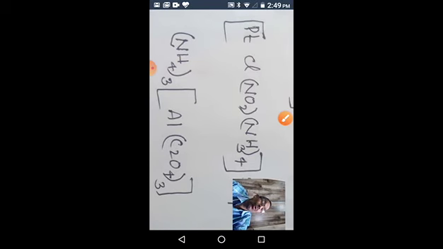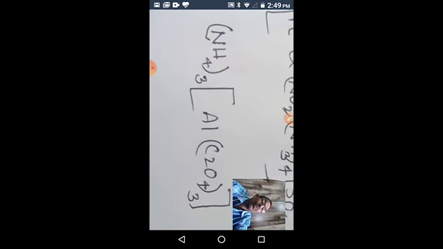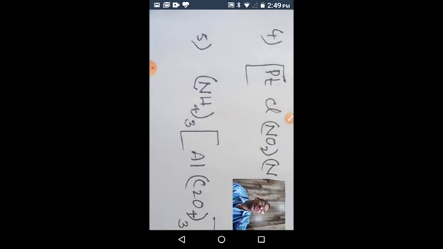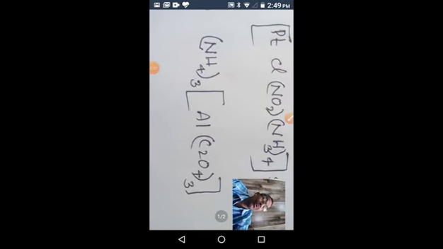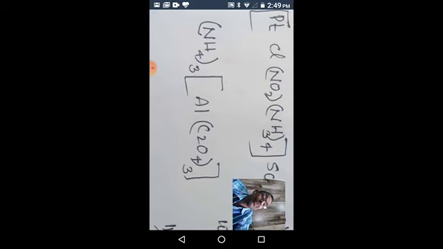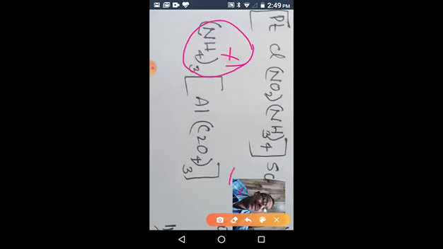Then one more compound. You see this one. This is the fifth one. We have 12 compound names, one by one we discuss. Ammonium is the counterion. Each ammonium is plus 1, so total cation charge is plus 3. That's why the complex is minus 3.